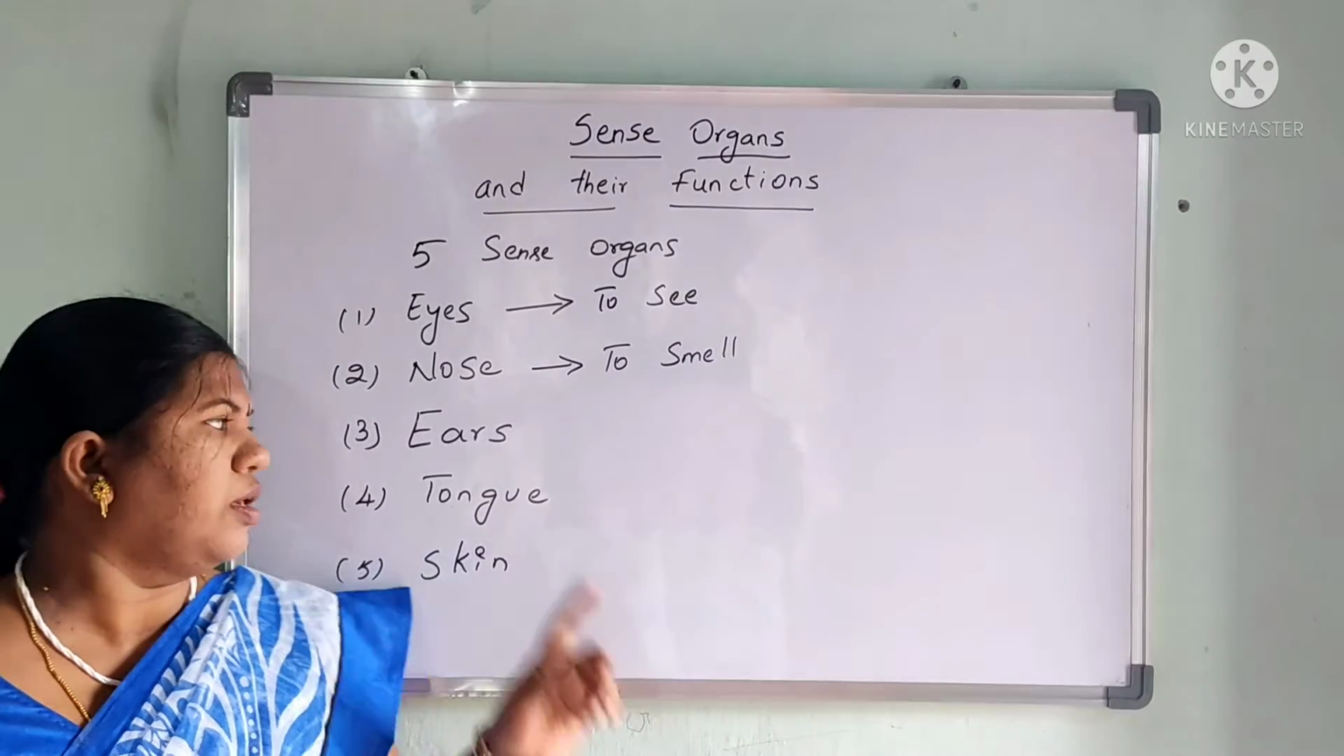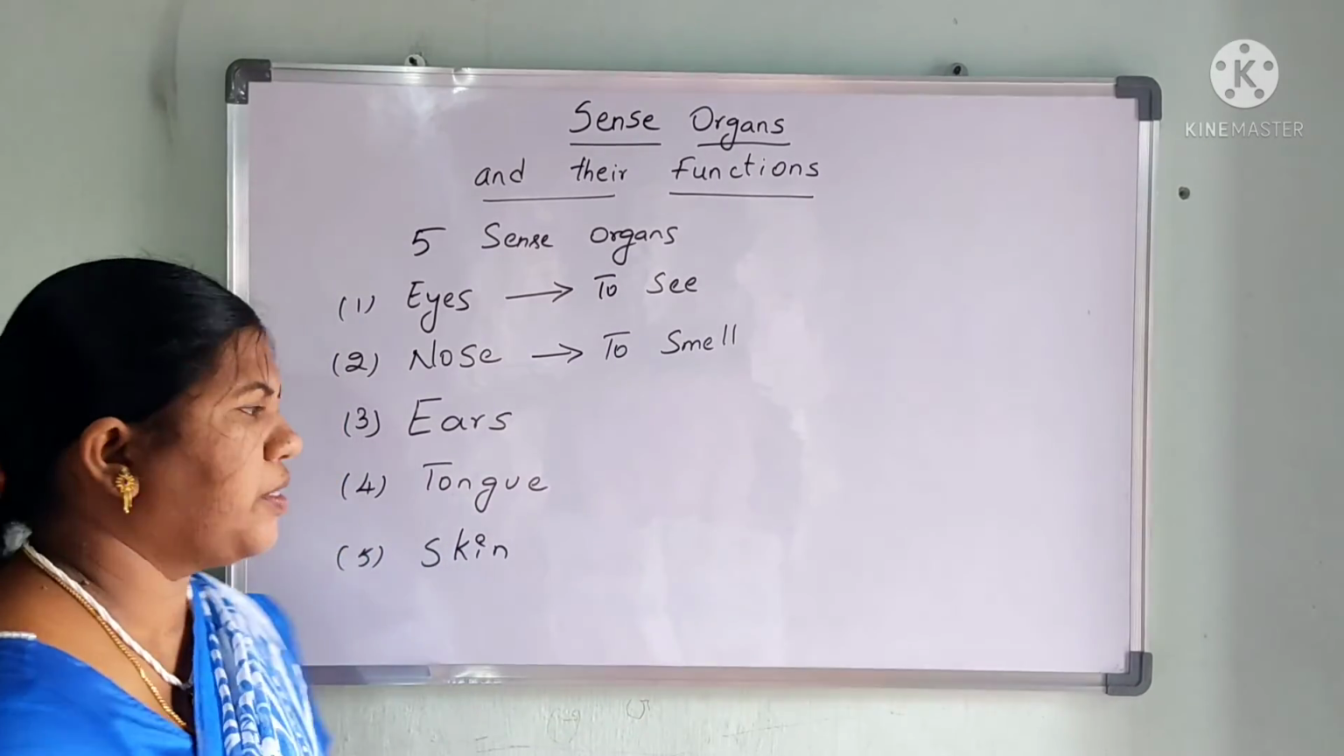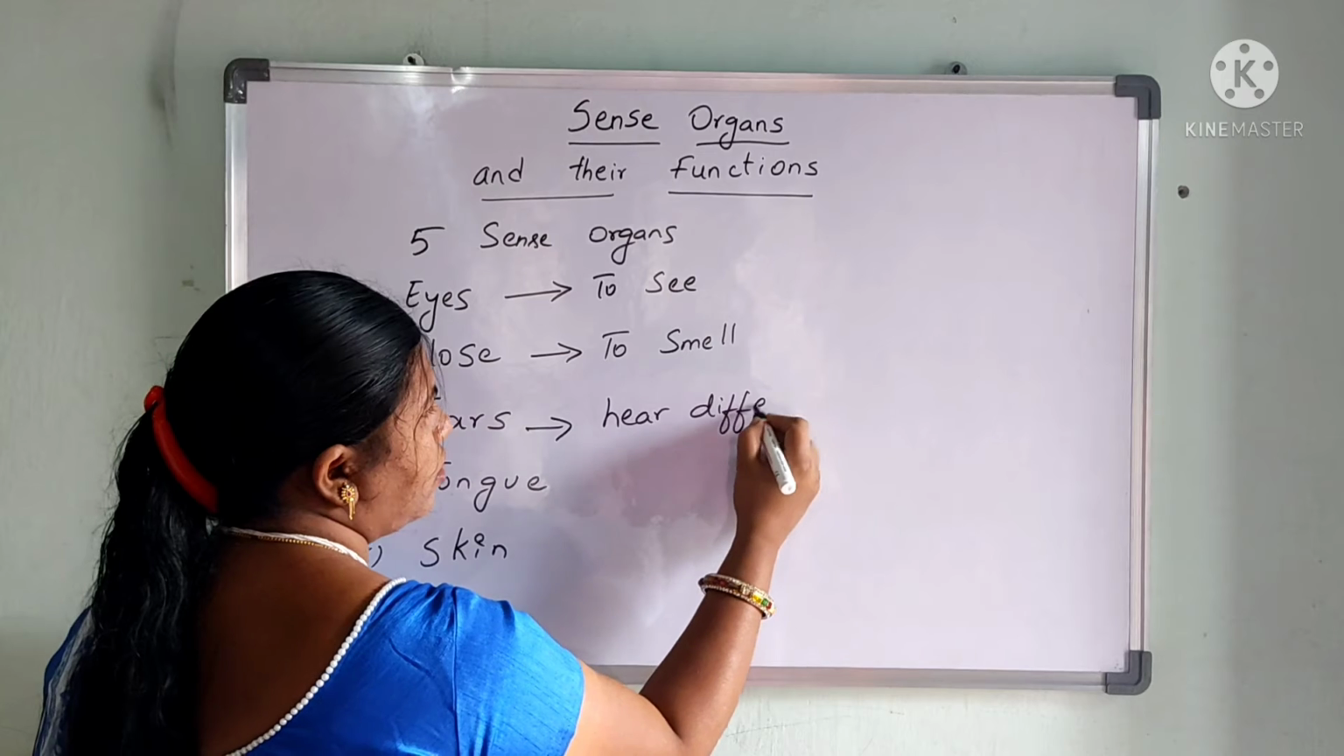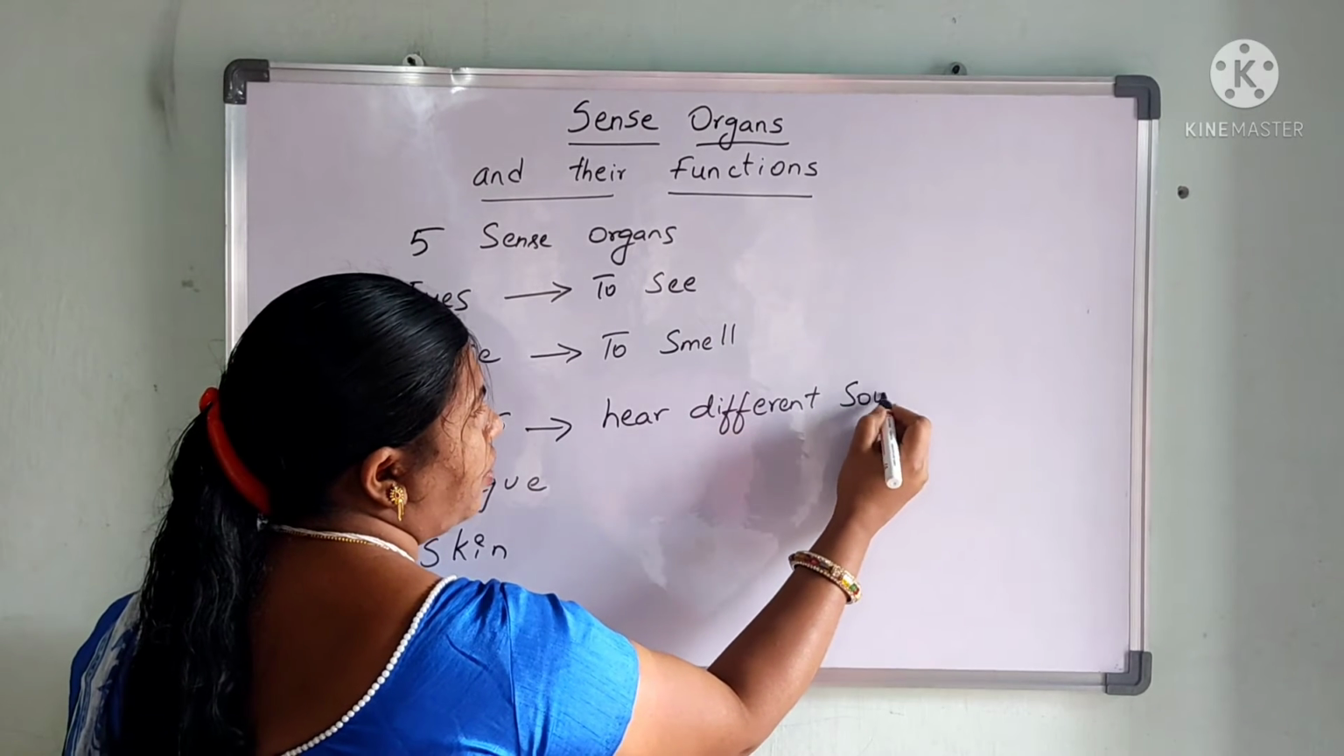Our next sense organ is ears. Ears helps us to hear different sounds and recognize them.